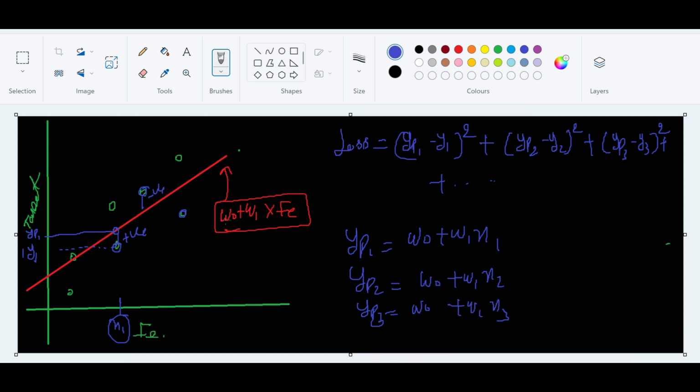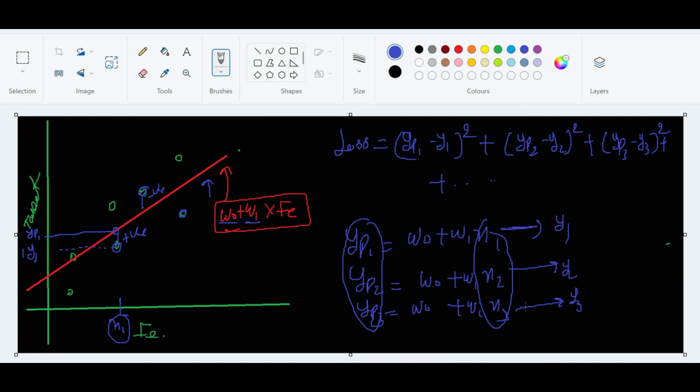See, this W naught W1 is constant, right? For this line, we're only changing these values, and due to this, the prediction is changing. But the good news is that we already know the real value for x1. We know y1. For x2, this is y2. For x3, this is y3.